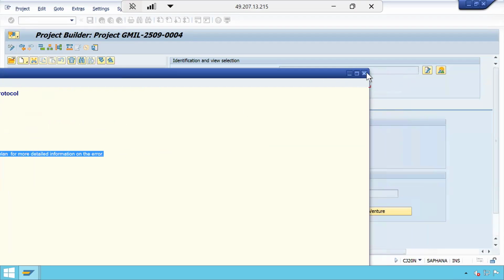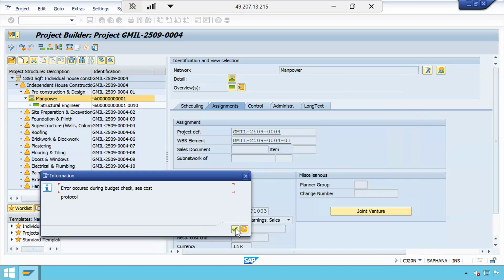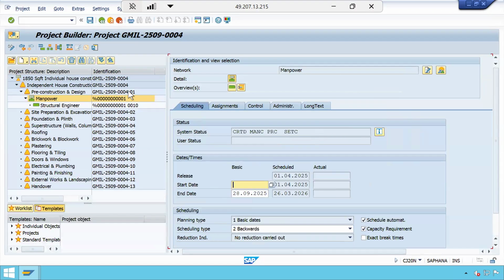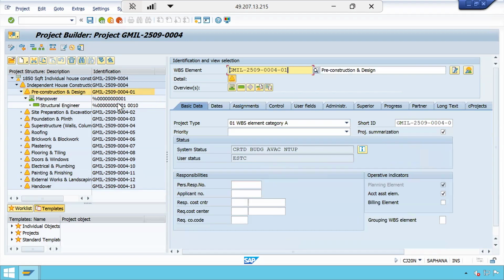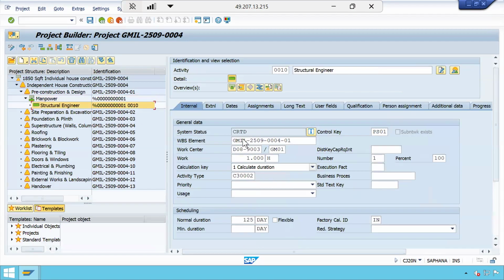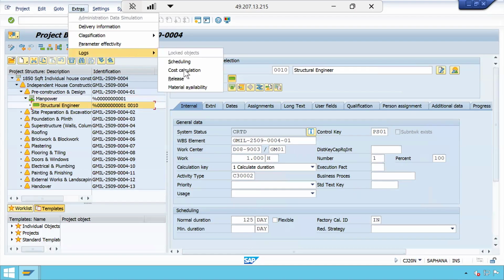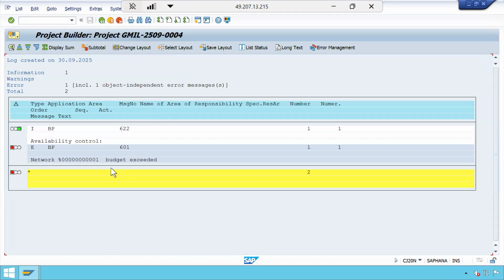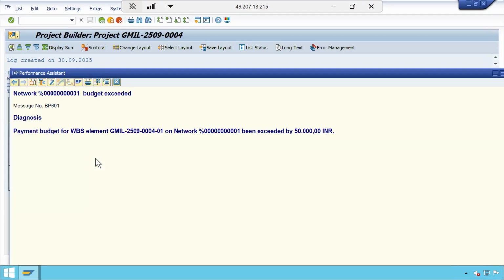So that means the system is trying to check, for this WBS element, you have a budget of 2 lakhs, but you are trying to plan 2,50,000, which I will not allow. Where you need to check logs is cost calculation. If you see here, double click on this, it is telling that exactly 50,000 is exceeded, right?